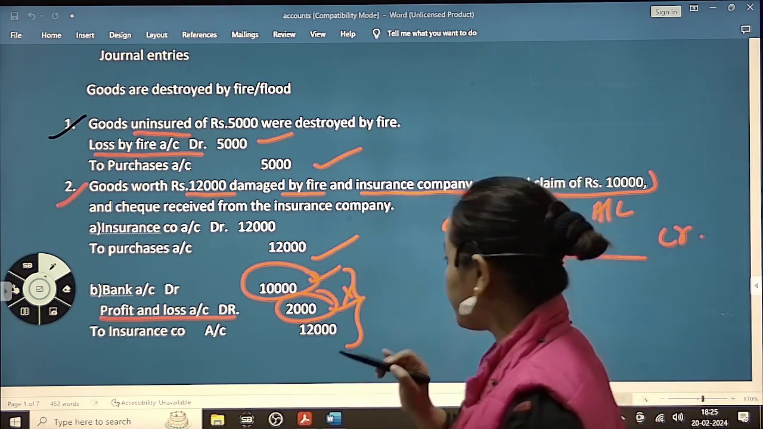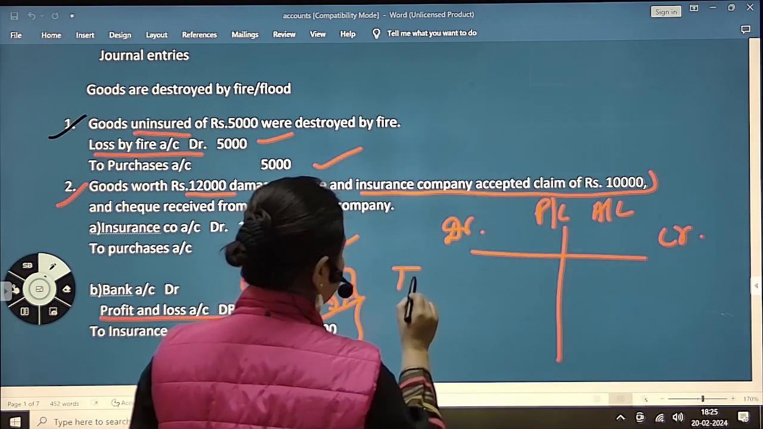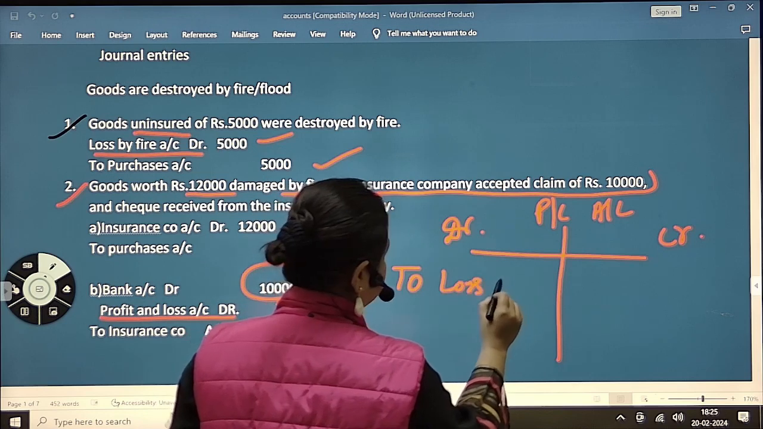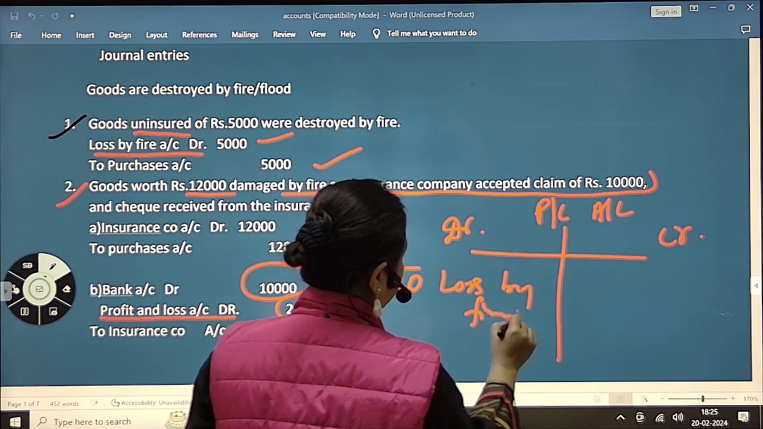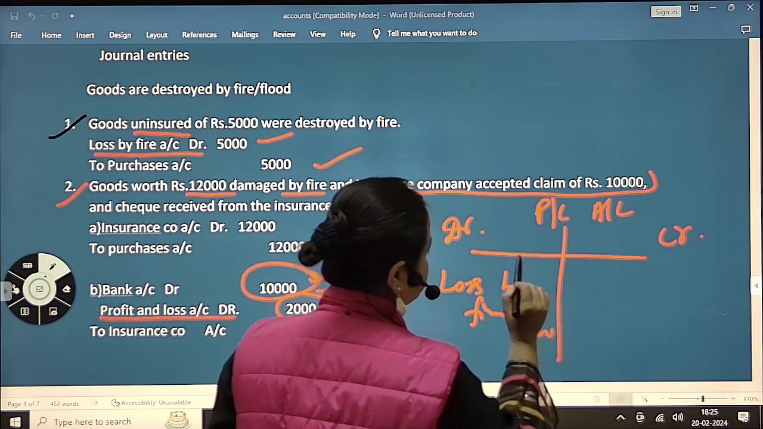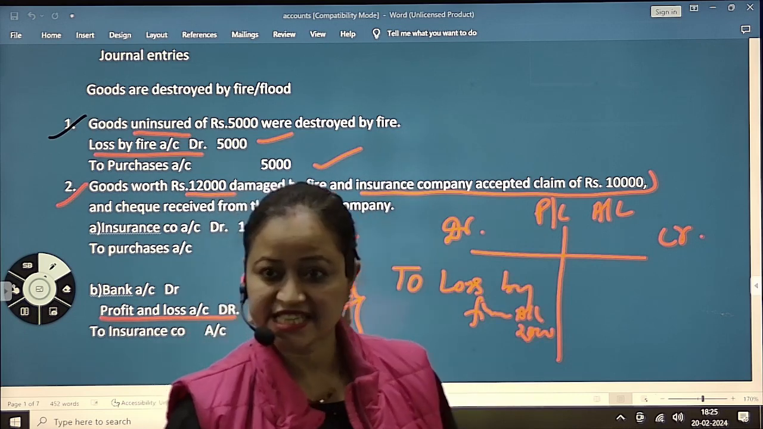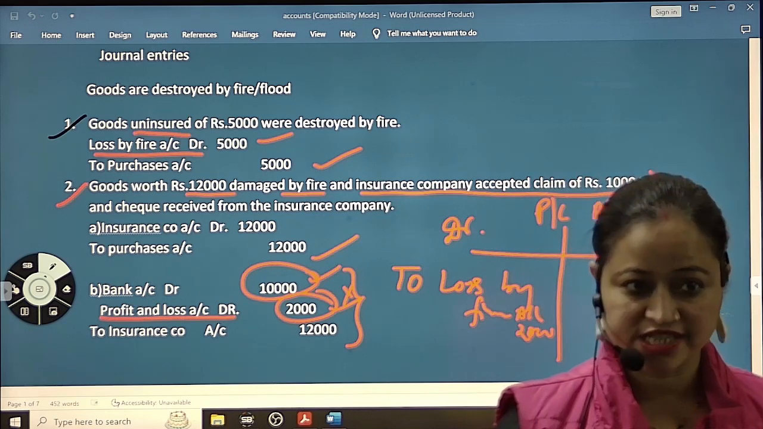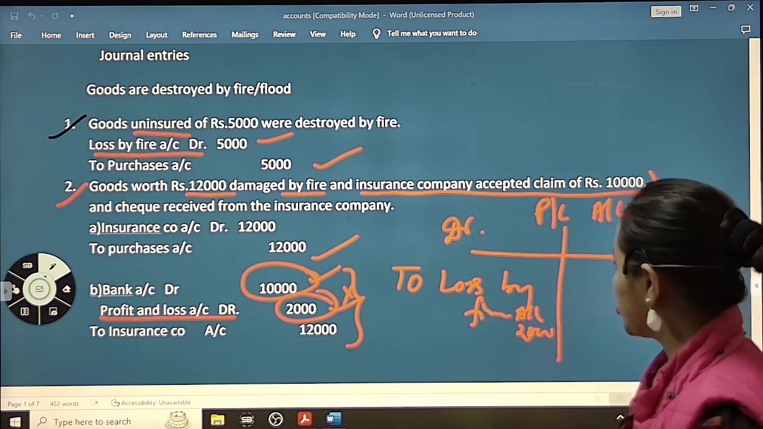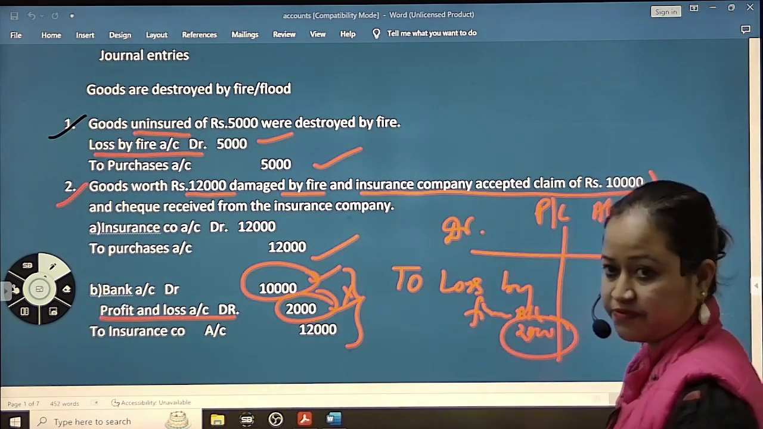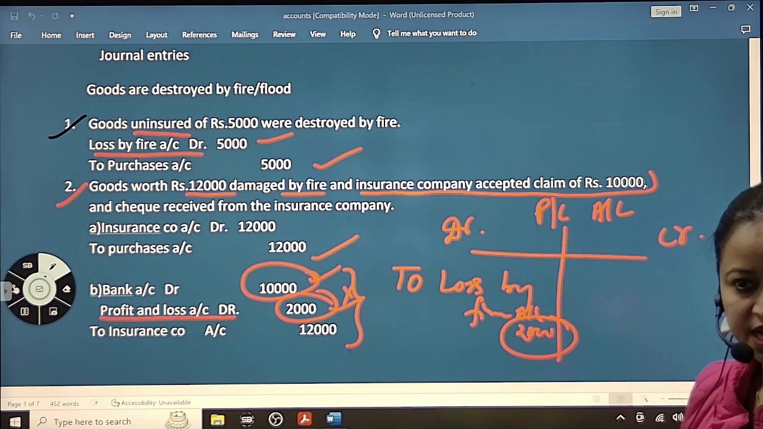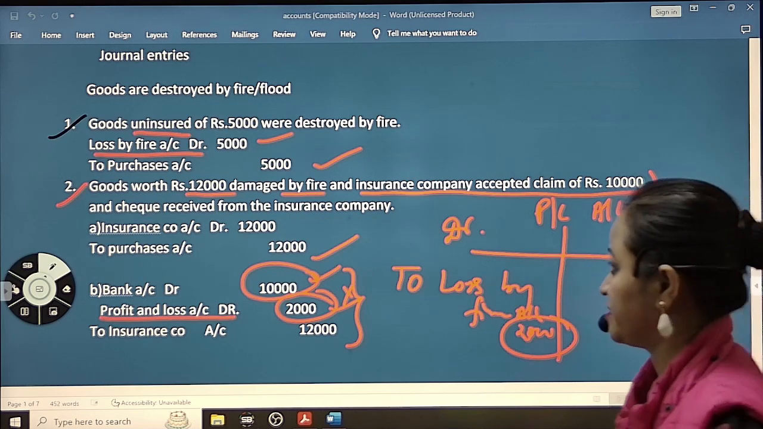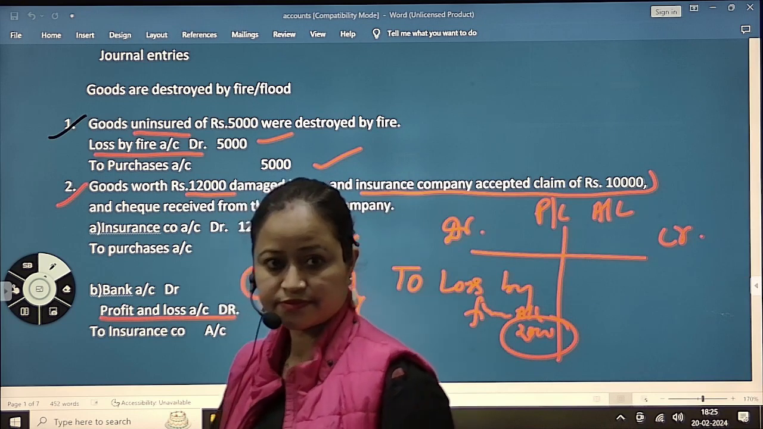So we write down in the profit and loss account all the losses. Here we will write loss by fire account, 2,000. All the losses and the expenses we write in the debit side of the profit and loss account, as I have told you. So this is loss. 2,000 we will write it here. Fine? Understood?